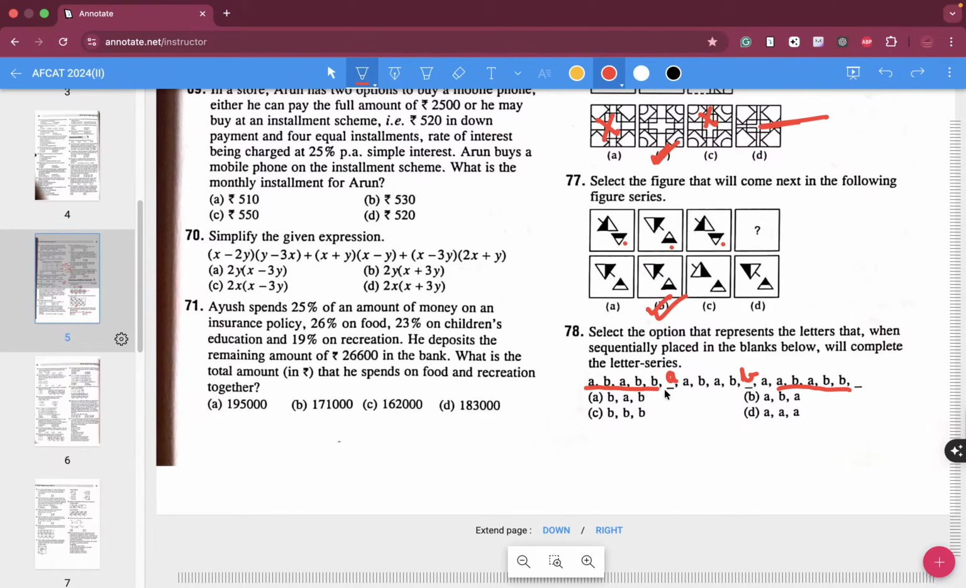A, B, A. There is one A missing over here. So AA, BA, BB, AA, BA, BB. So obviously this is not there in your blanks. So what will be the answer? A, and what else? A comma B, and AA, BA, BB. So obviously over here it will end with A. So A, B, A over here. B is the correct answer, folks.